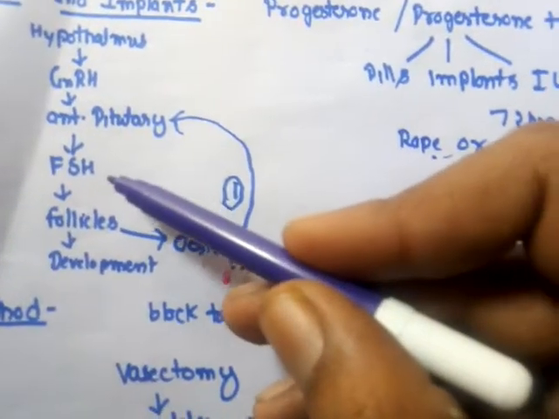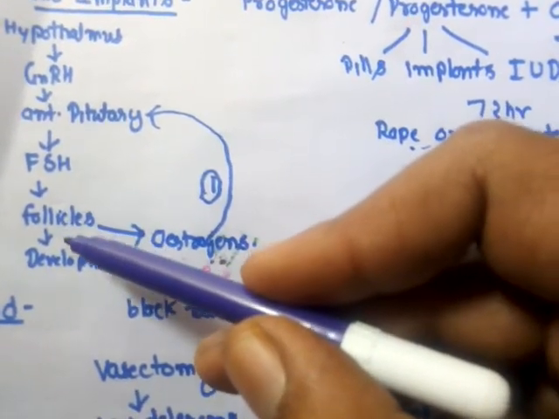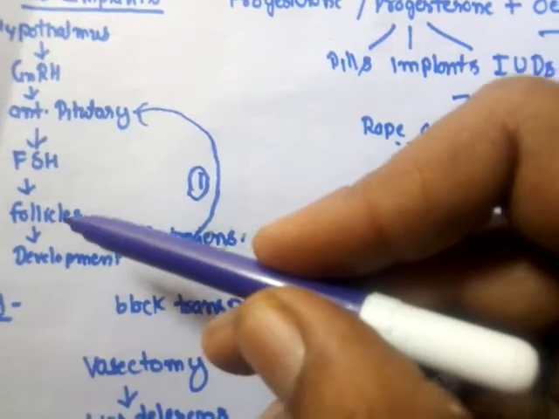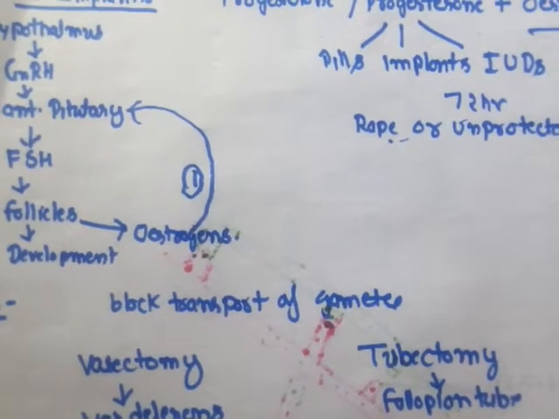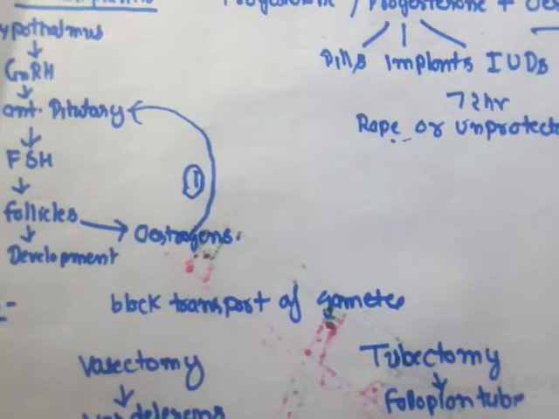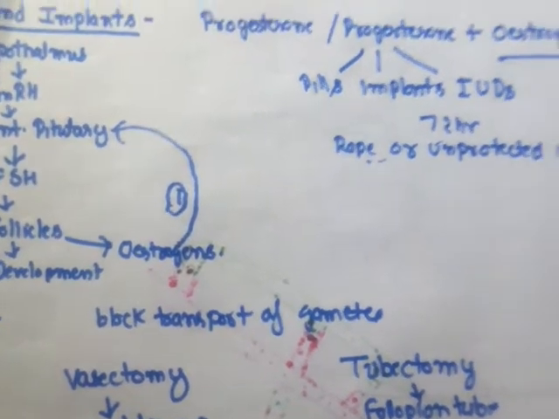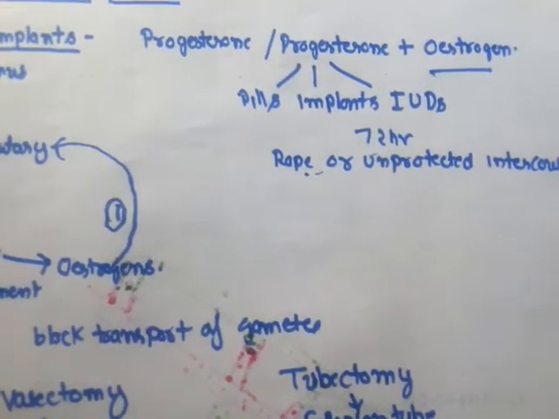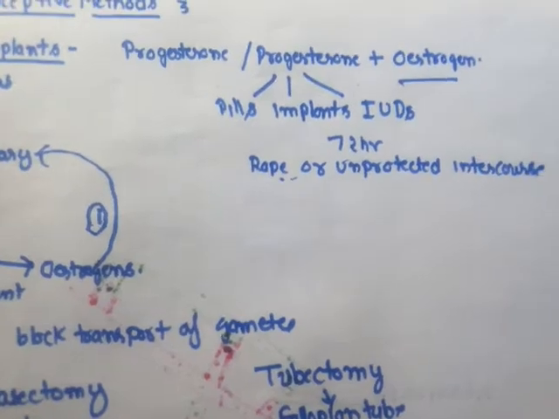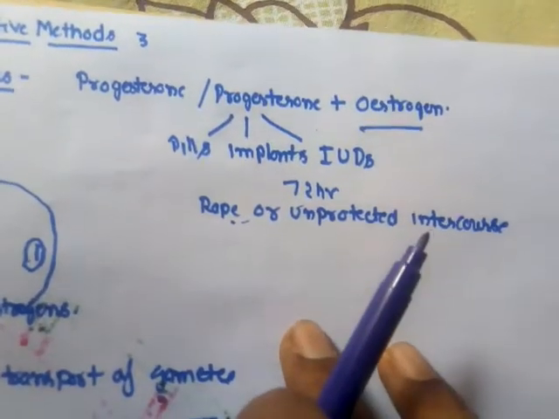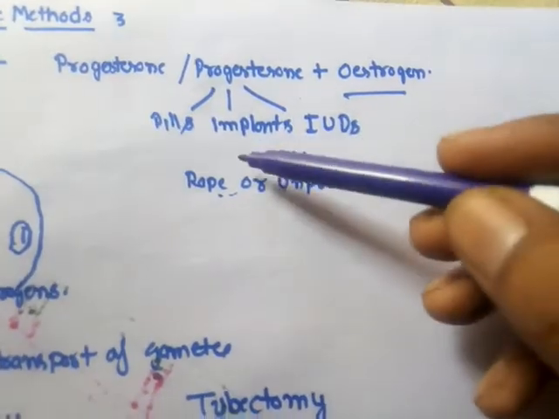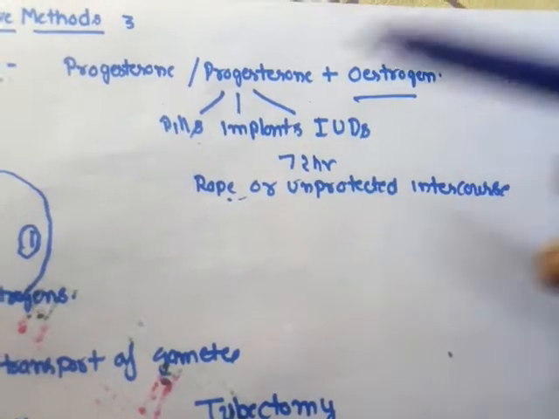If the FSH is not released, then automatically the follicle will not develop, and if the follicle does not develop, then automatically ovulation will not take place, and in the absence of ovulation there will be no pregnancy. So this is how estrogen and progesterone can work as a contraceptive method. Now, when they are required and when they are most efficient, they can be used as pills, implants and so on.